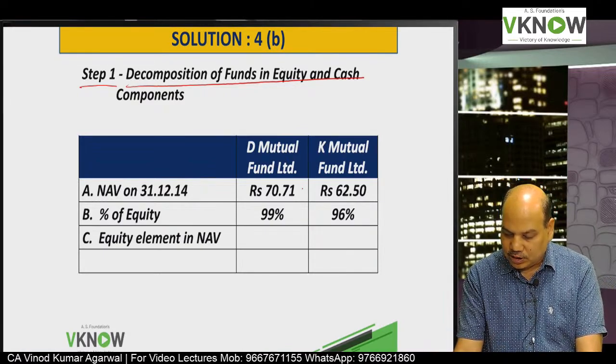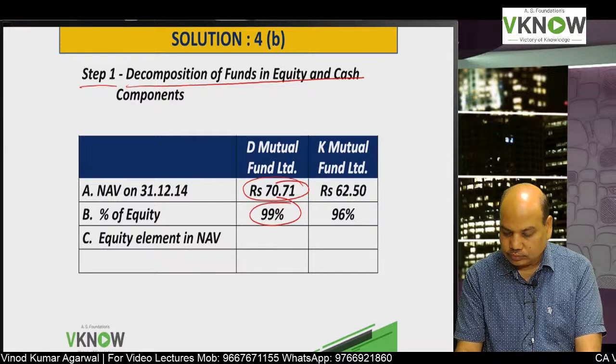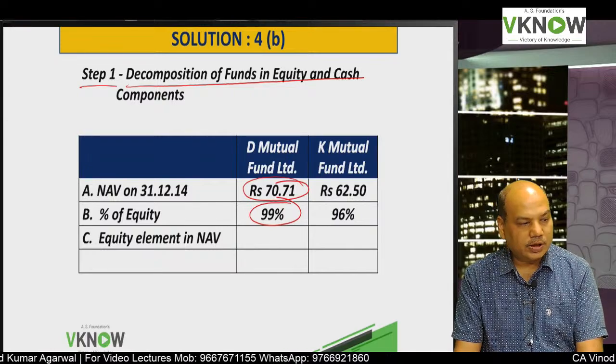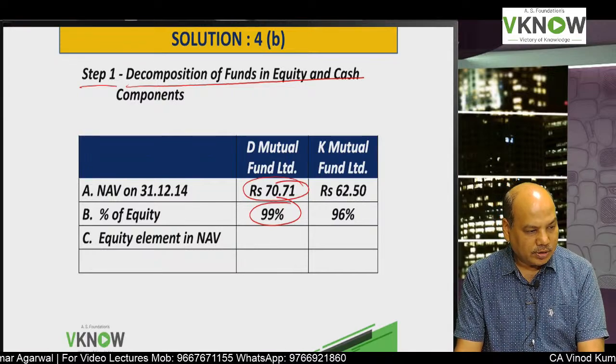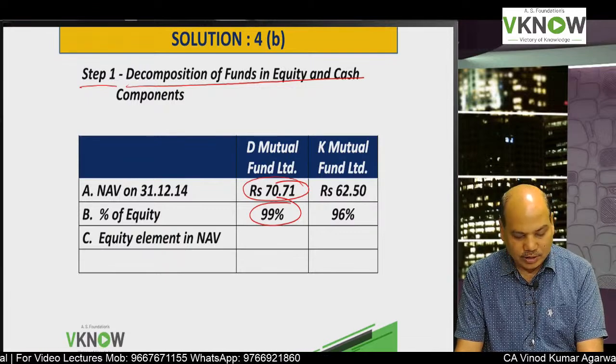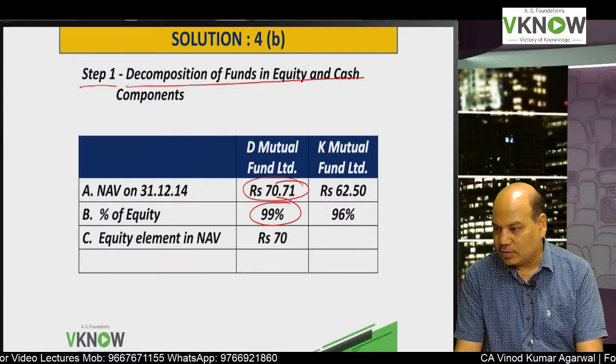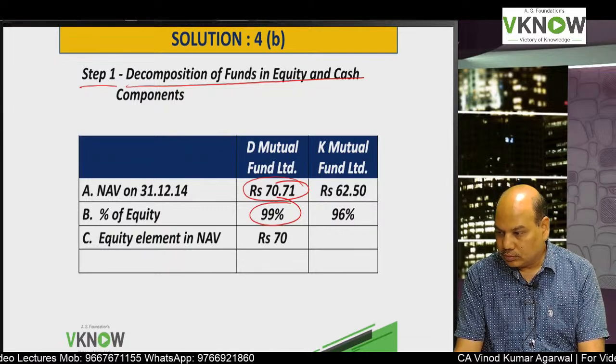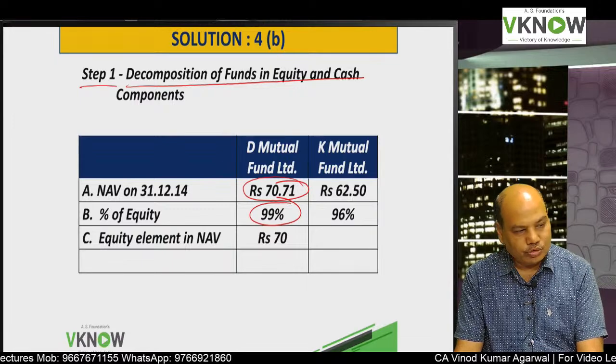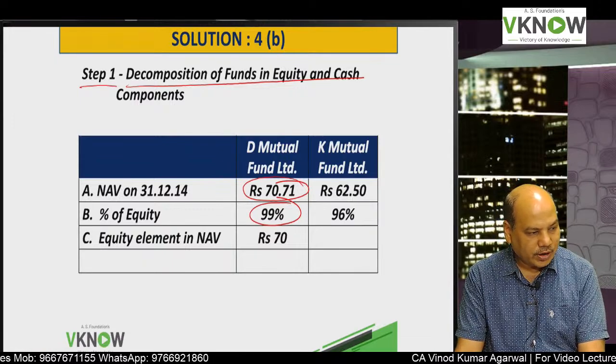So simply multiply 99% of 70.71. Yes, Mr. Dongre, please reply. What is the equity element in the first mutual fund? 70. Second mutual fund, reply please, fast.